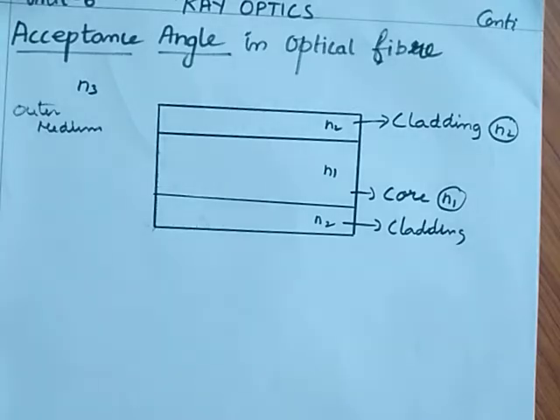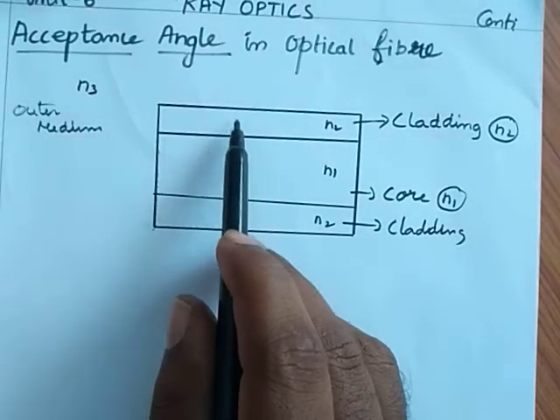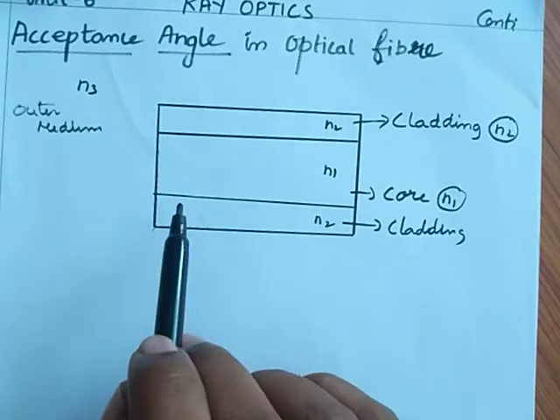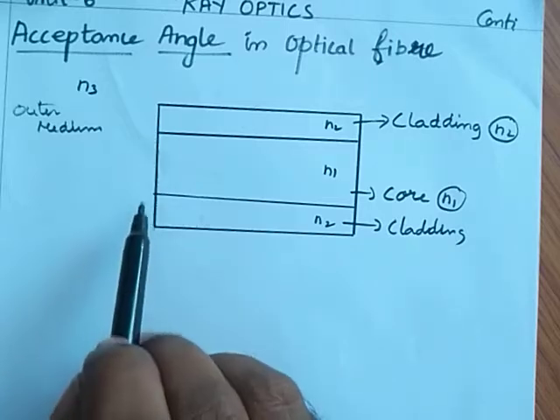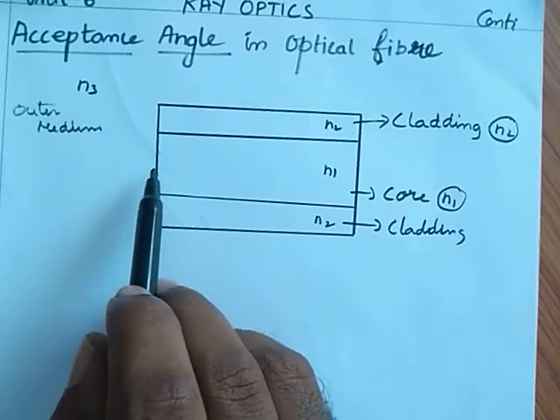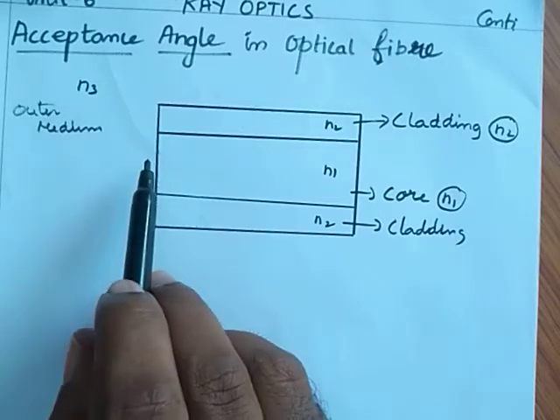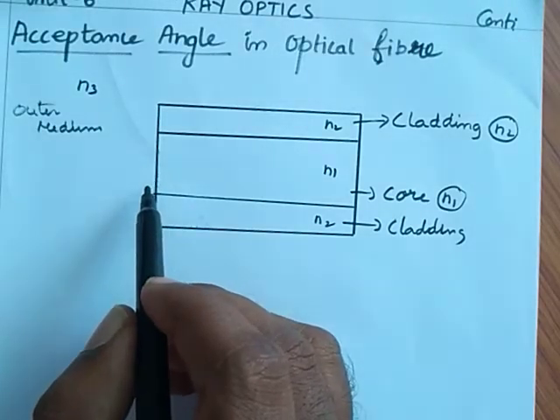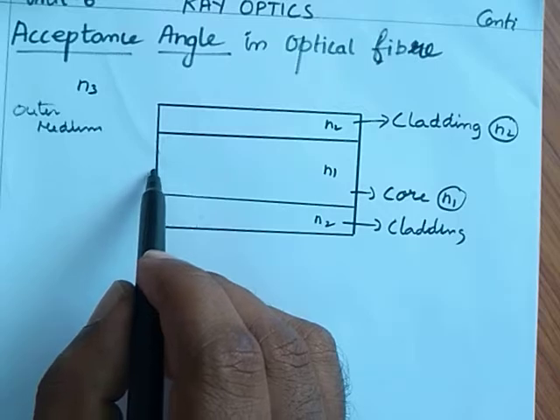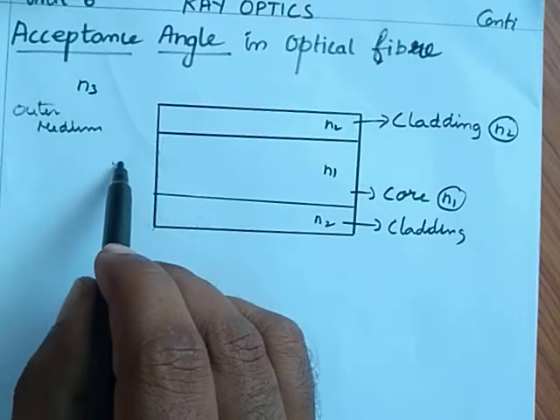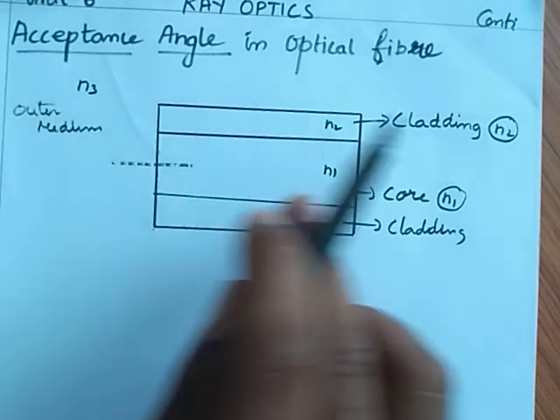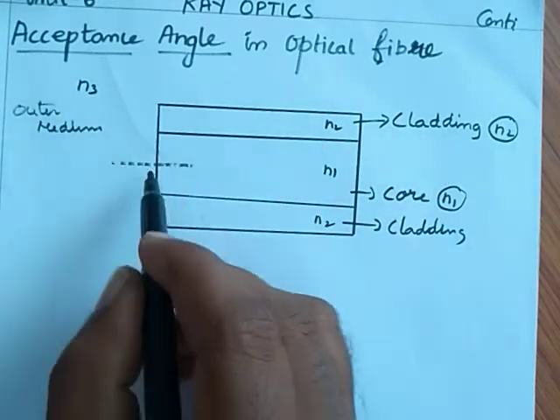We have to ensure the critical angle at the core cladding interface. So we have to make the light incident on the end of the optical fiber at an angle that is known as acceptance angle. First of all, I incident a light at the acceptance angle at the outer medium and core interface.